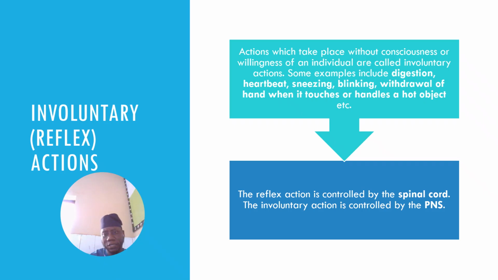Heartbeat is involuntary action. Blood circulation is involuntary action. All these actions, you don't have control over them. They occur daily, naturally on their own. You cannot influence them. But the speed with which they happen is slower compared to reflex actions. All of them can be grouped as actions that we don't have control over.